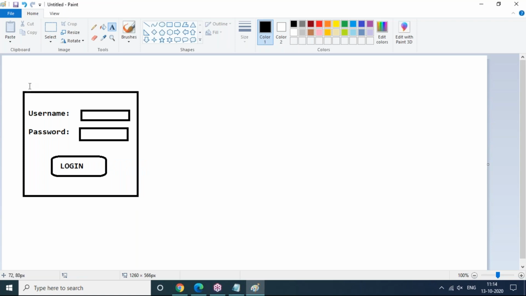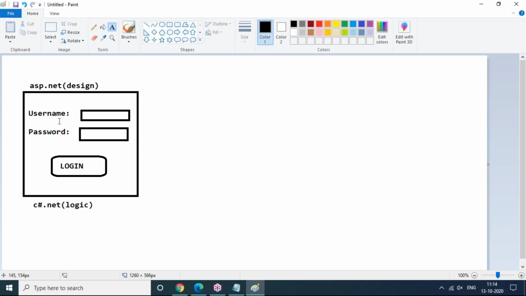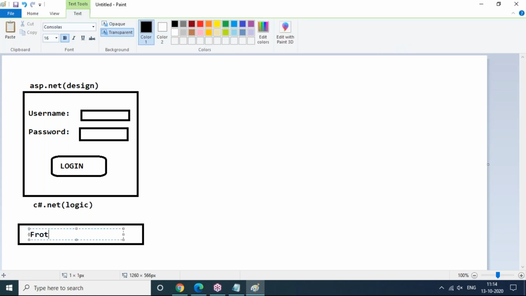login button. So this is ASP.NET, which we are using for design purpose. And in this login button control, I'm going to write some logic, that is called C#.NET logic. So this is for logic code purpose. I'm writing C#.NET. You can see C# is for logic purpose, ASP.NET is for designing. With this combination, we can call it a front-end application. Yes, this is called a front-end application.